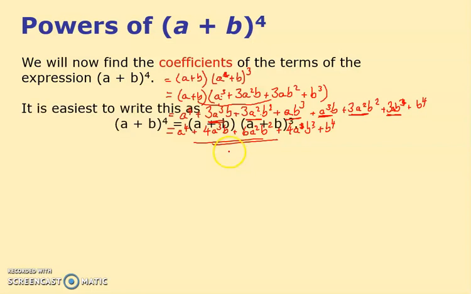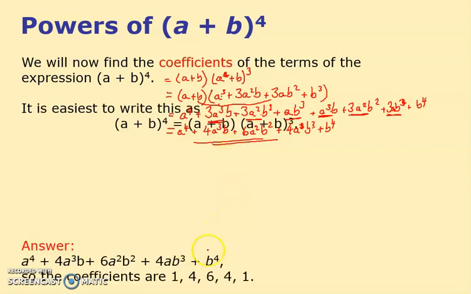And so my answers, when I did it, are the same as those. And I suppose the important thing to notice is 1, 4, 6, 4, 1. 1, 4, 6, 4, 1. Are they the coefficients you were expecting? Or did you think maybe 1, 4, 4, 4, 1? It's the surprise number there, the 6 in the middle.